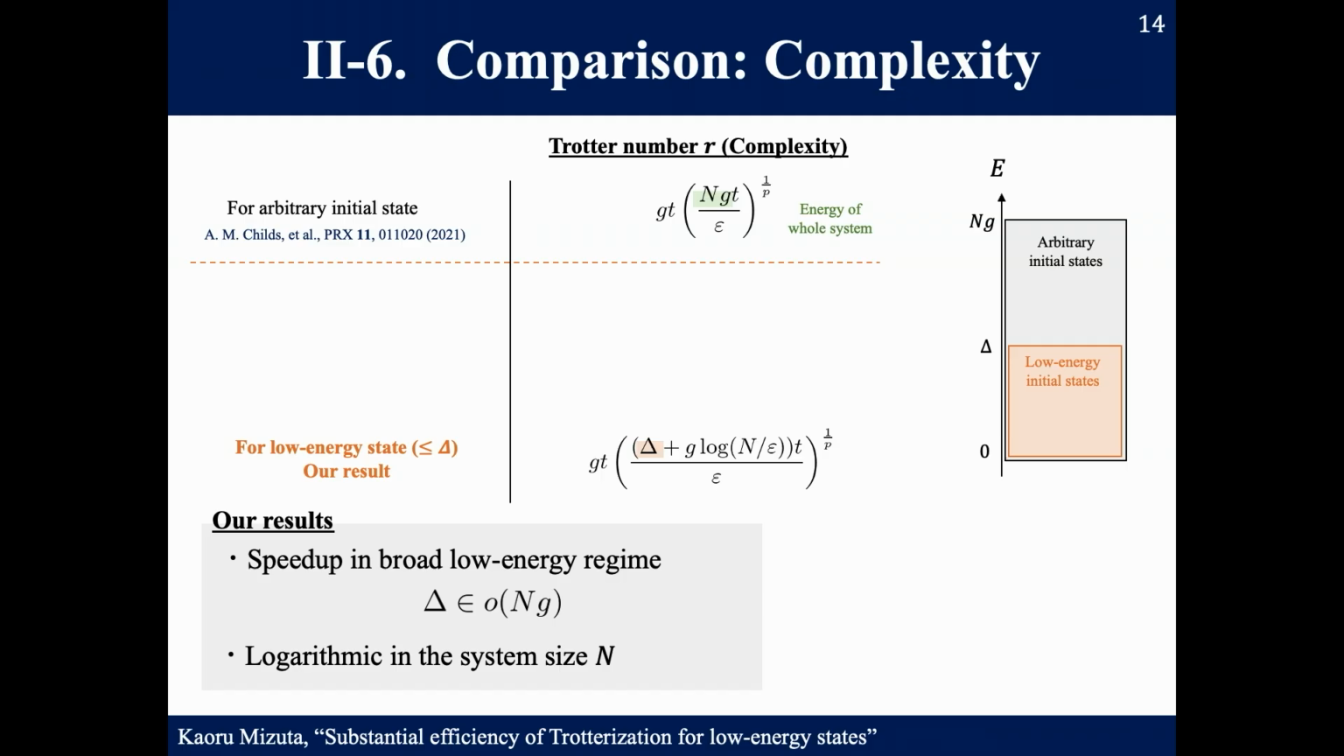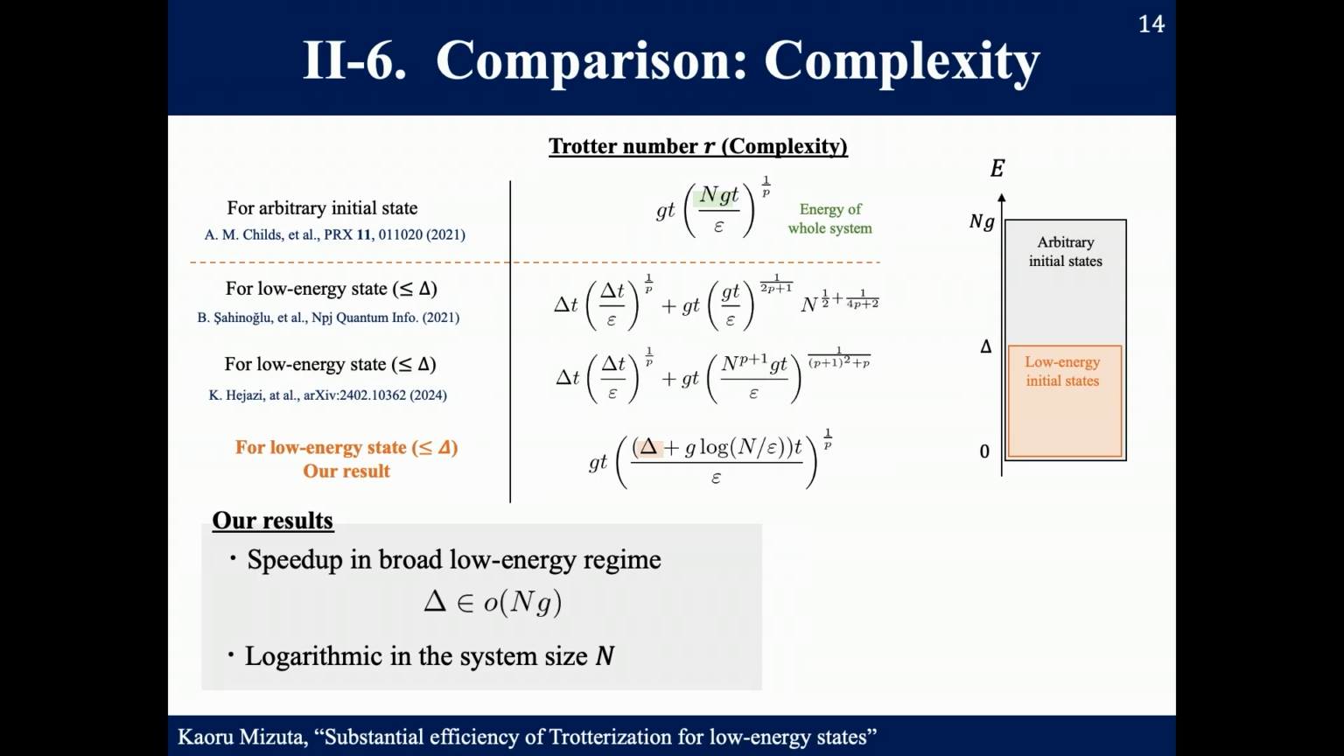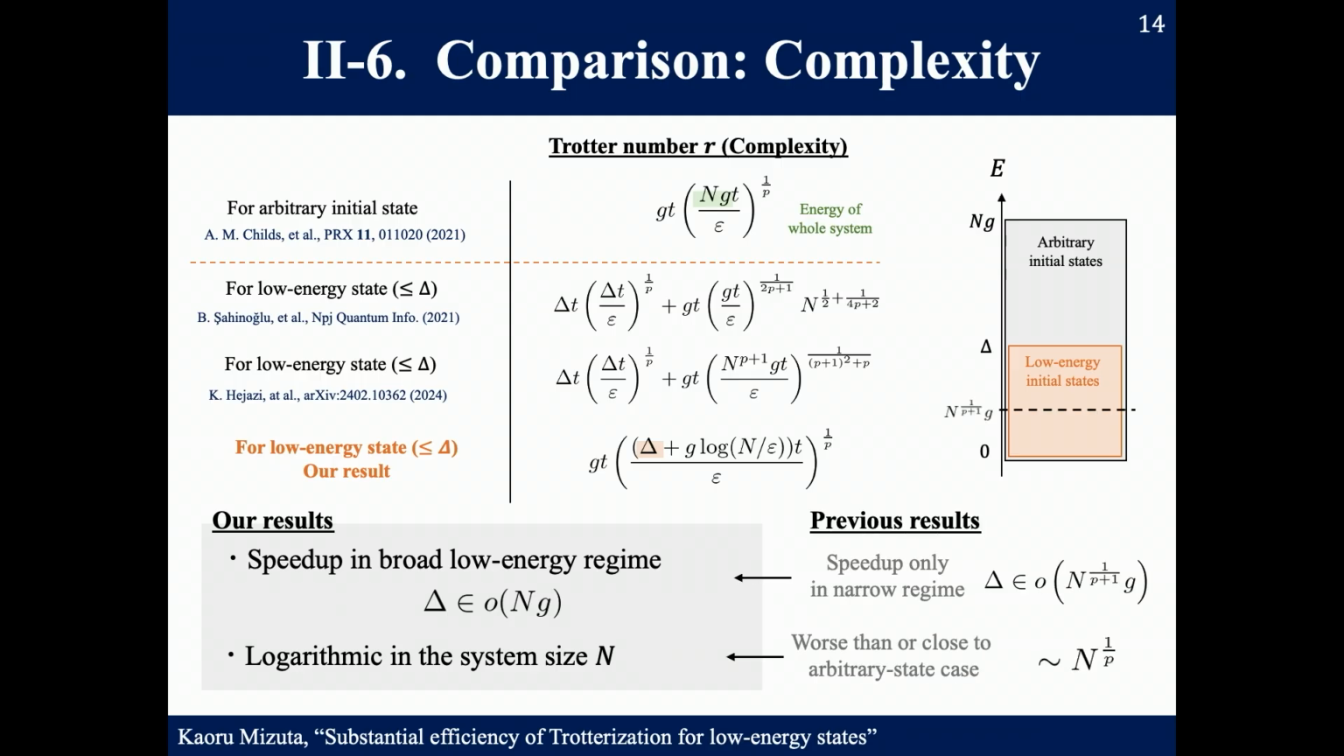And we also show that the system size dependency is exponentially improved. So this is in contrast to the previous low energy results. In the previous studies, they obtained the complexity in these forms. And in the previous results, the speed up for low energy initial states takes place only in the narrow regime, where the initial state energy is smaller than n to the 1 over p plus 1 times g. And they also obtained the worse or cross scaling for the case of arbitrary initial states.